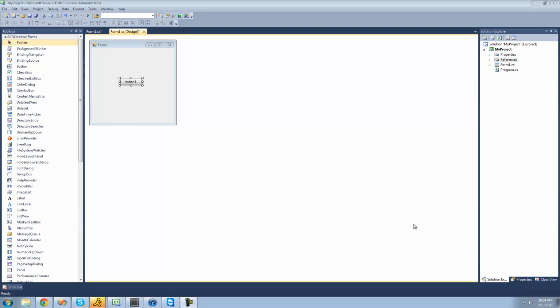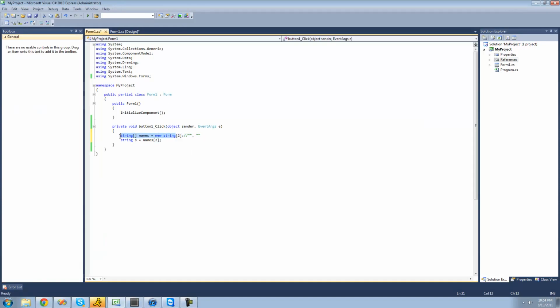So all you're going to need for this tutorial is a button and some sort of code that gives an error. And basically what we're doing right here is just creating a new string array. And inside of our string array we have two strings, so 1 and 2. And we're trying to access the string at the index of 2. And since computers start counting at 0, we go 0 and then 1 and wait, there is no string at the index of 2. So it's going to throw an error saying it's not there.